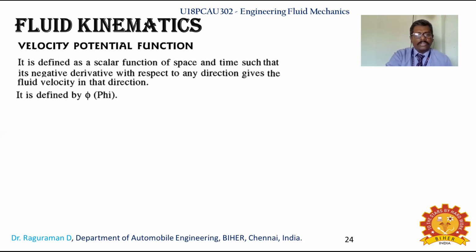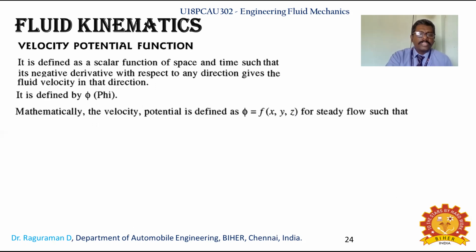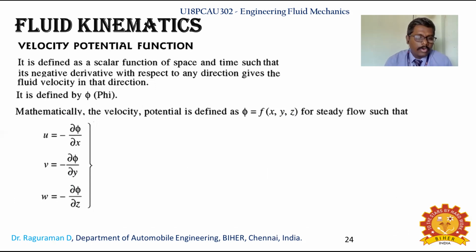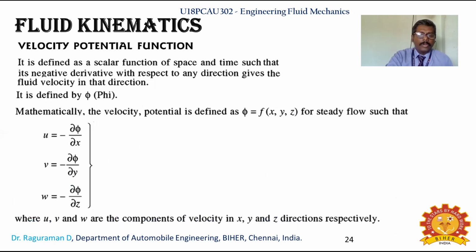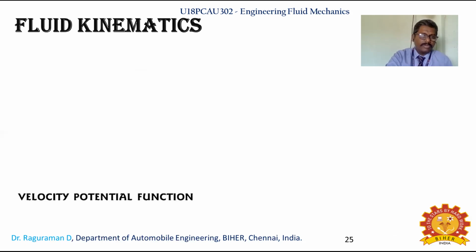Now about the velocity potential function, it is defined as a scalar function of space and time, such that its negative derivative with respect to any direction gives the fluid velocity in that direction. So it is denoted by the symbol phi. If you are seeing the phi symbol, that will be a function of x, y, z for a steady flow, such that u will be minus dou phi by dou x, minus dou phi by dou y for v, and minus dou phi by dou z for the case of w. And where u, v, w, as we had seen previously, are the components of velocity in x, y, z direction respectively.